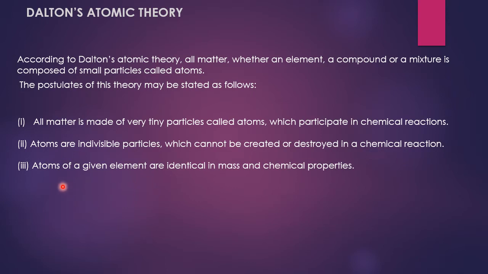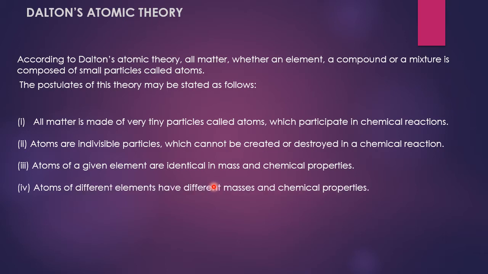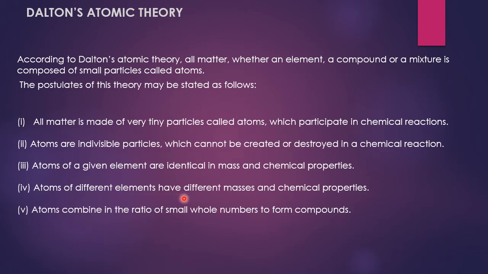Third point, atoms of a given element are identical in mass and chemical properties. For the same element, all the atoms will be the same, and all their properties will be the same. Atoms of different elements have different mass and different chemical properties.